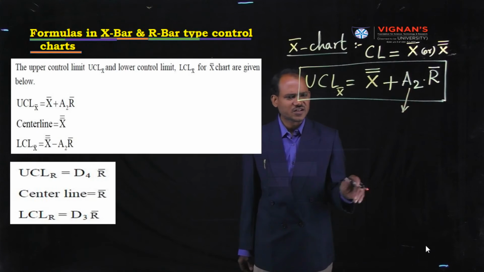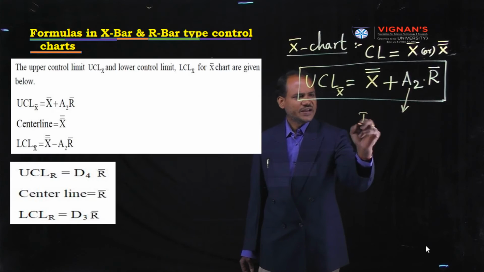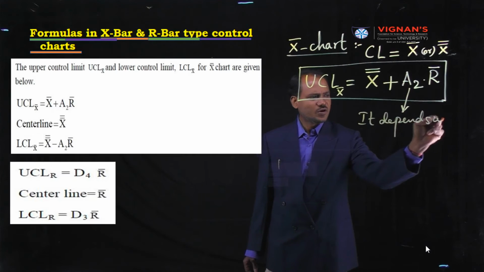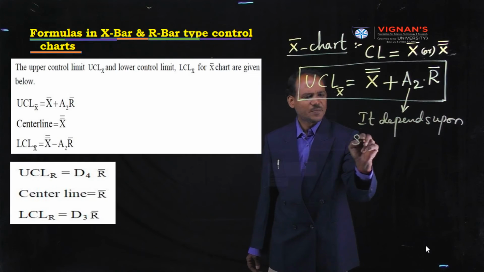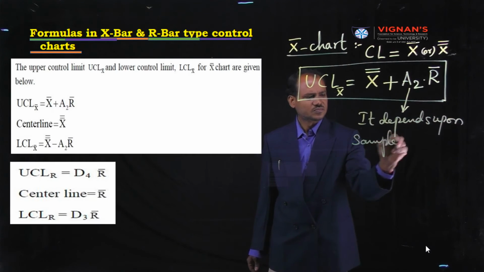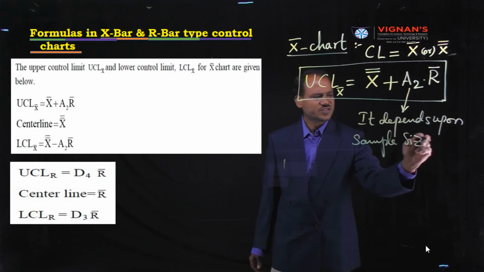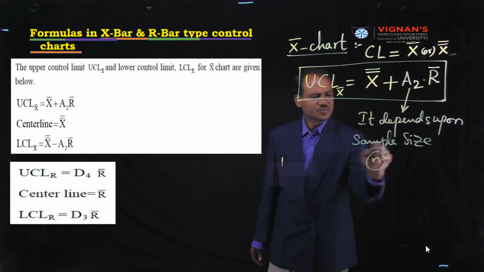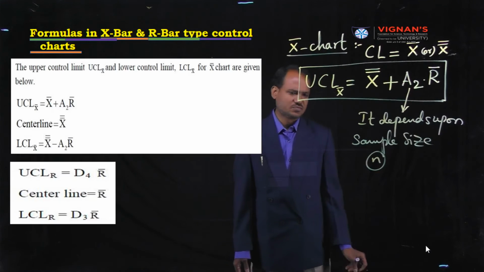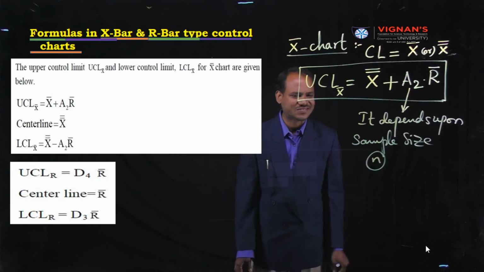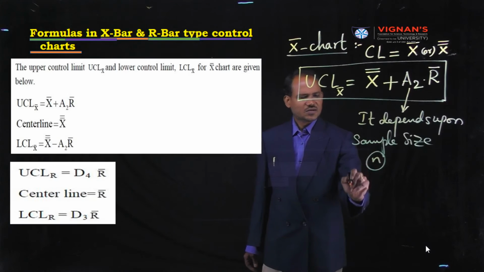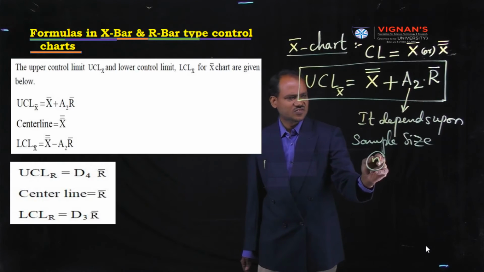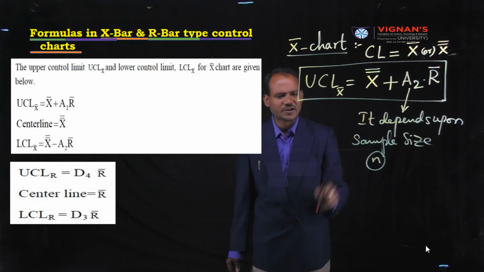This constant term depends upon sample size. Let us assume I am using one symbol, that is small n. Small n is the sample size. Based on the sample size, this constant A2 is dependent.